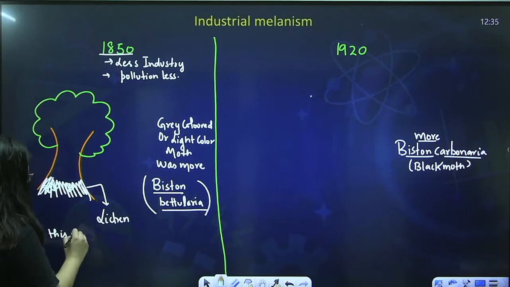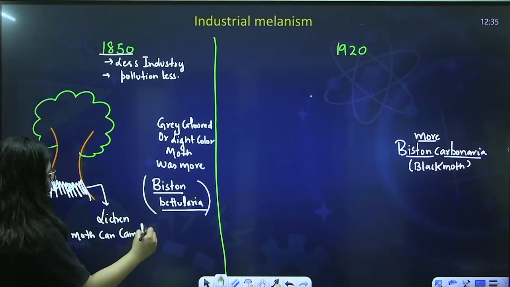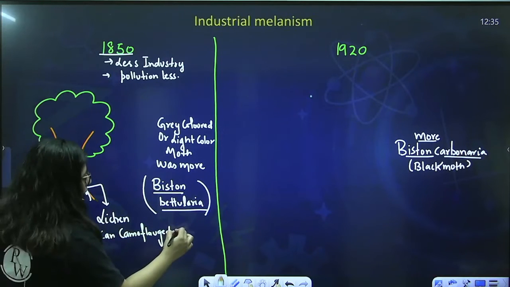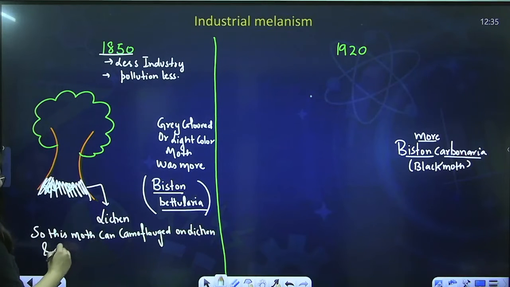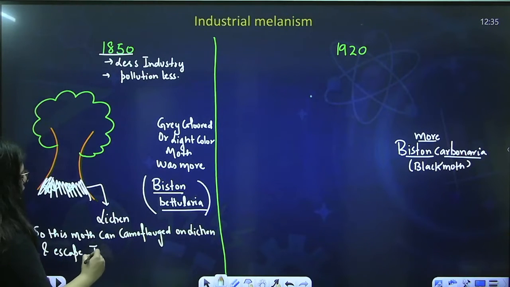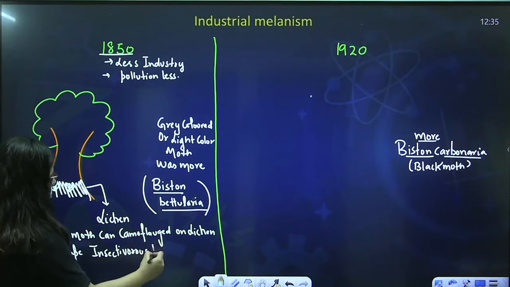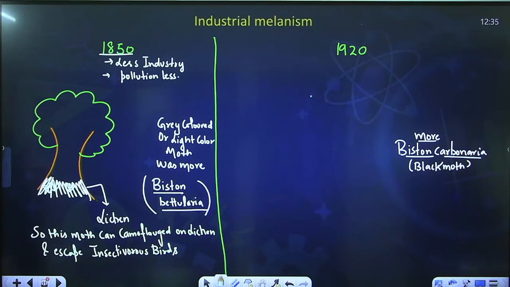You understand what camouflage is? To hide with the same color. It can camouflage on lichen and escape insectivorous birds. But the black colored moth can be easily visible on the lichen and hence it can easily be killed by the insectivorous birds.